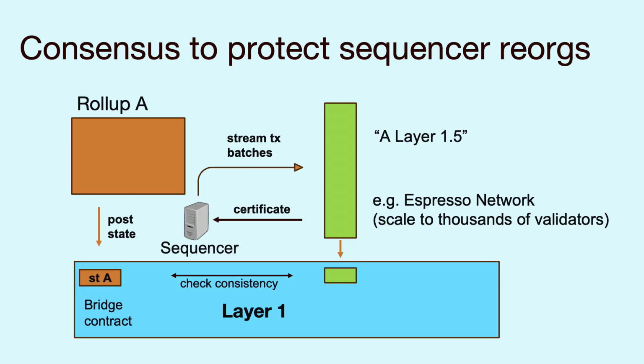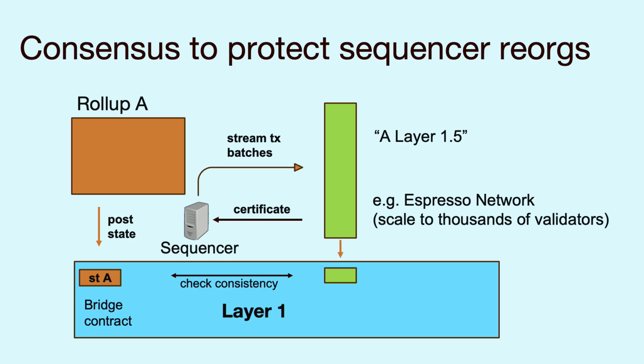Now, contrast this to consensus protocols. If you use a consensus to protect against sequencer reorgs, I'll demonstrate in this diagram how this can be done by introducing a separate consensus protocol that is faster than the layer 1, a so-called layer 1.5. This is how it works. So the sequencer, before it posts to the layer 1, streams its transaction batches to this separate consensus protocol. An example of this that runs in production today is the Espresso Network, which can scale to thousands of validators like Ethereum.